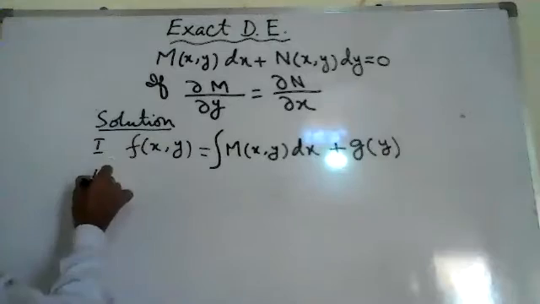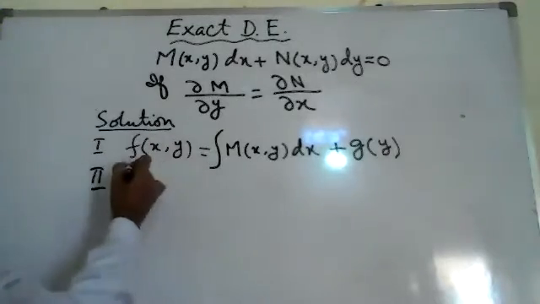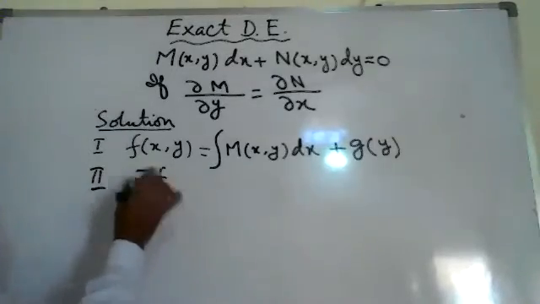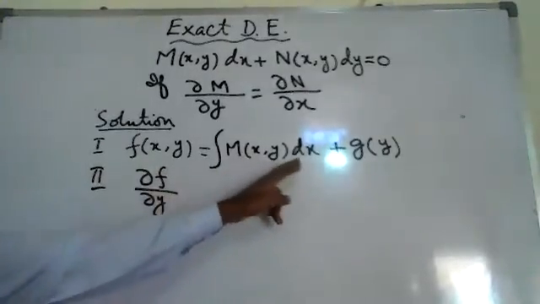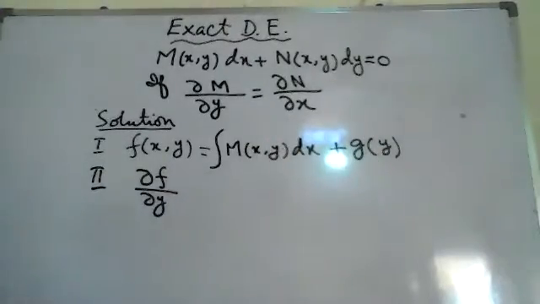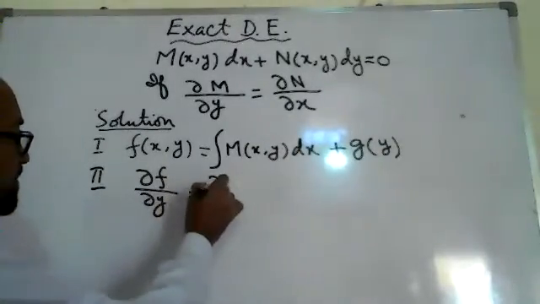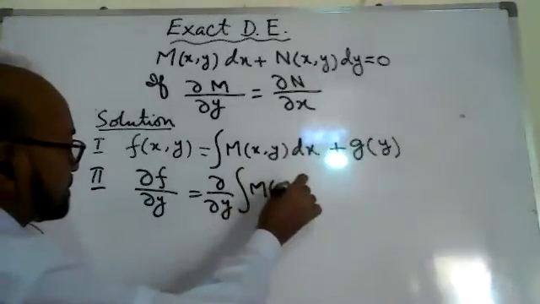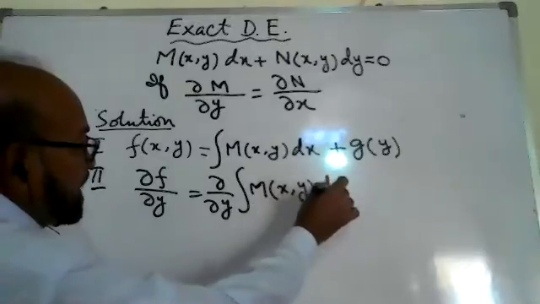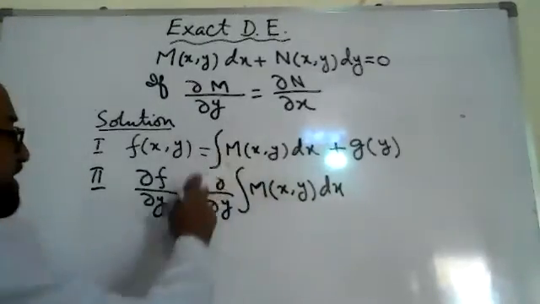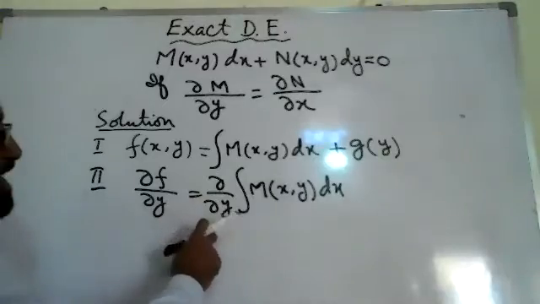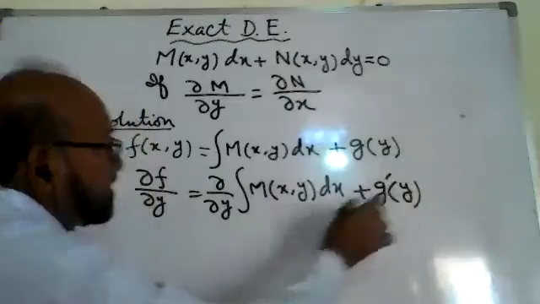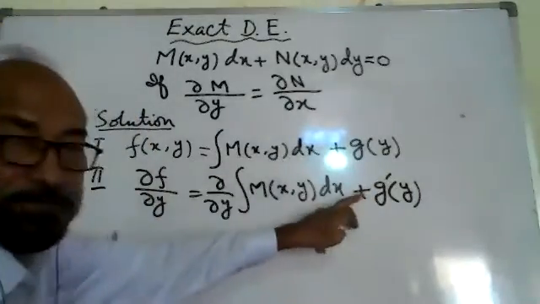In the second step, we will partially differentiate this result with respect to y, and the g of y will become g dash y.